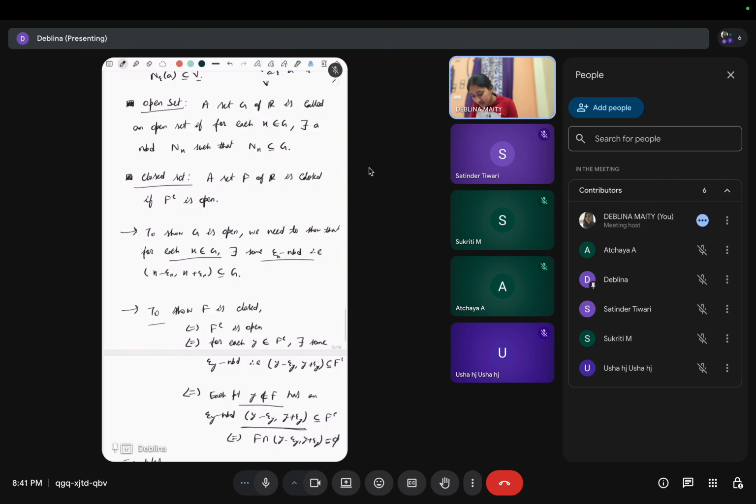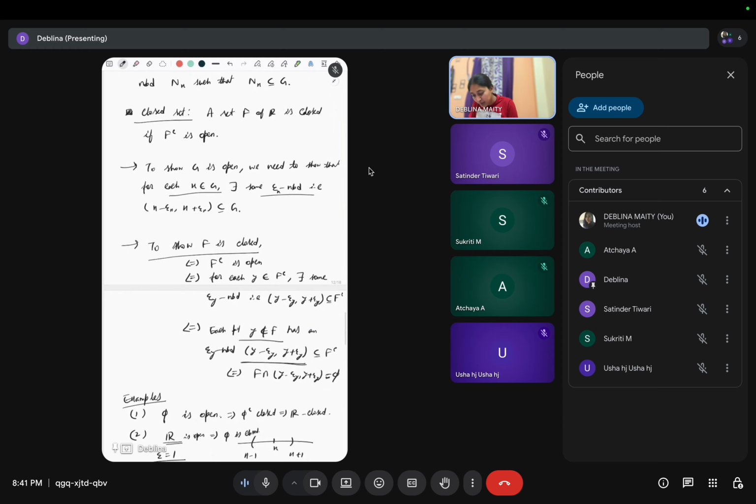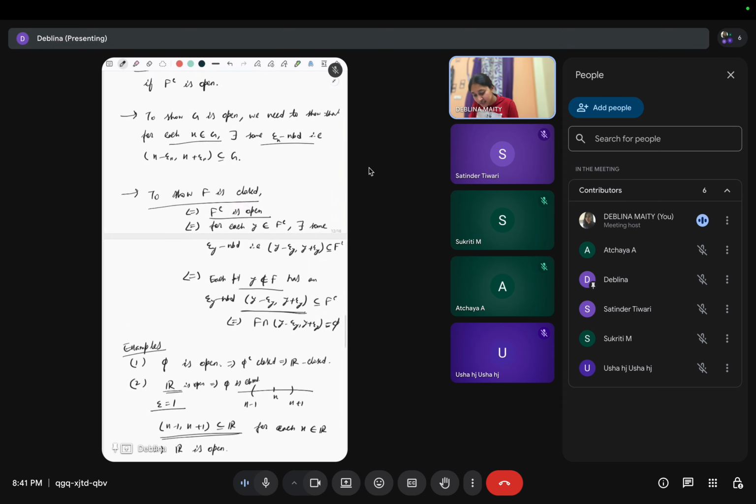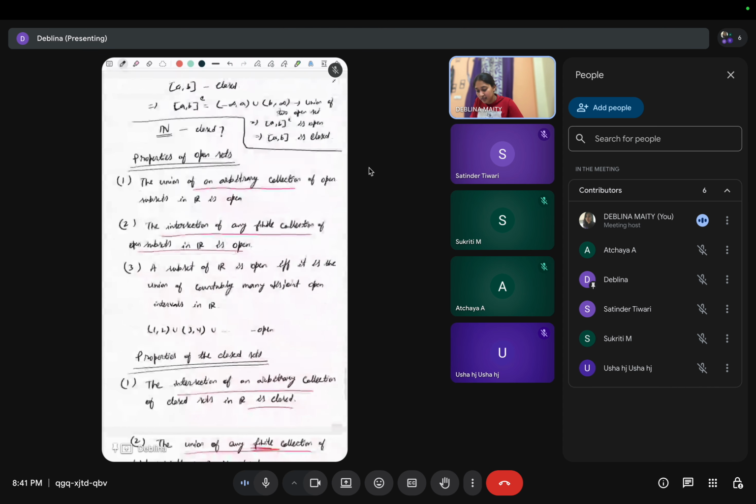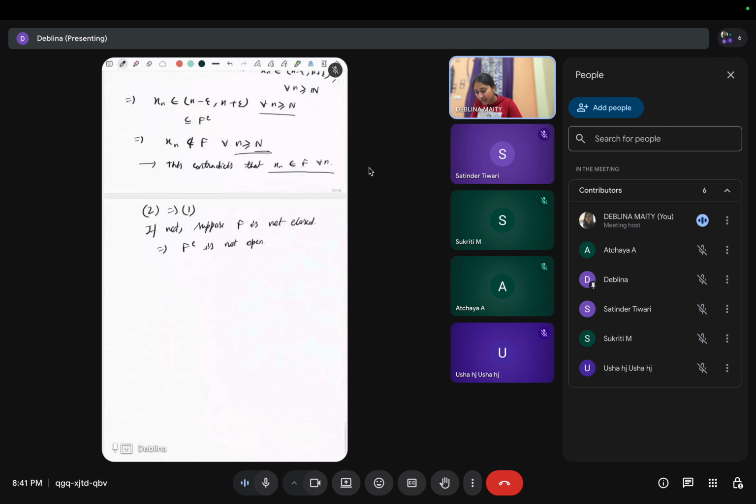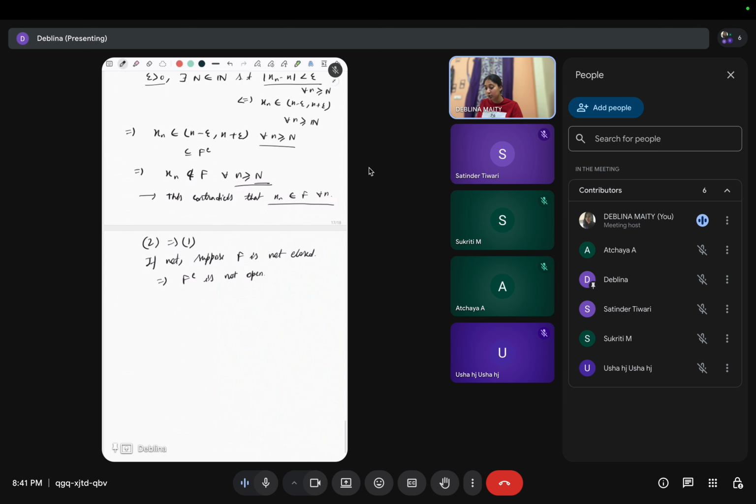For openness, we have that for each point x there exists a neighborhood which is totally contained in F complement.